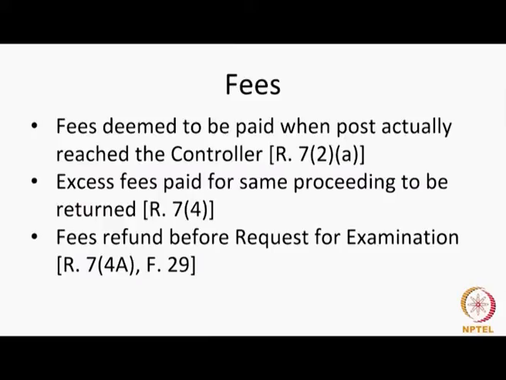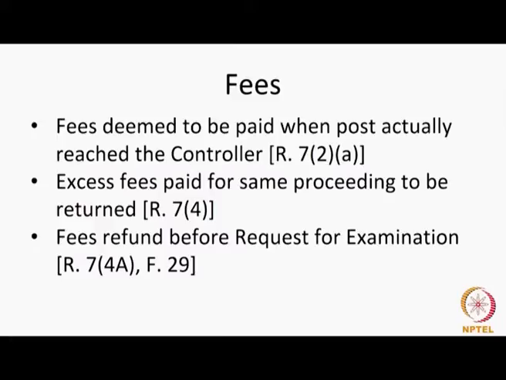In the first schedule, there are two tables. Table 1 deals with the fees payable. Table 2 you will find after table 1, that is after entry 53 of table 1, which talks about fees refundable. Fees payable and fees refundable, these are the two tables.